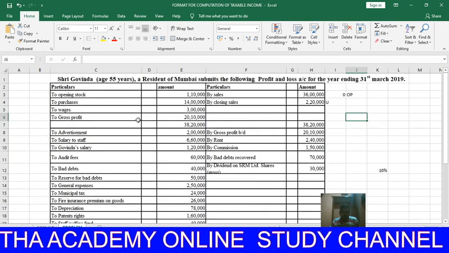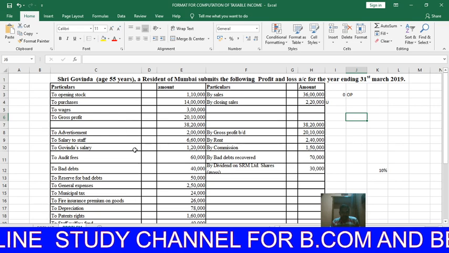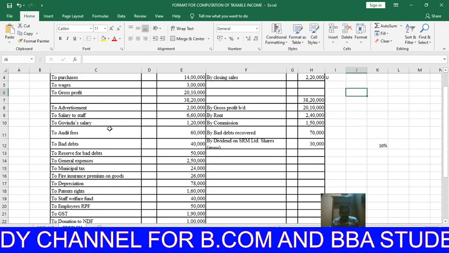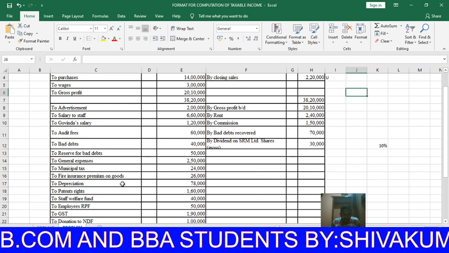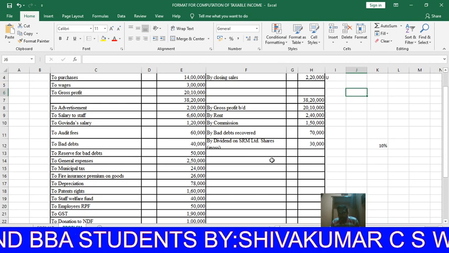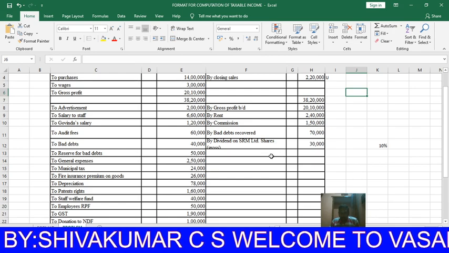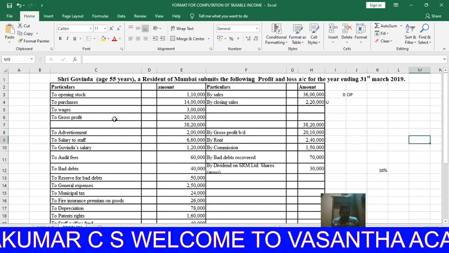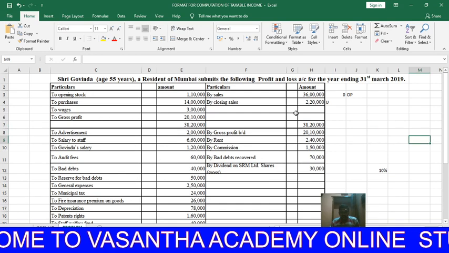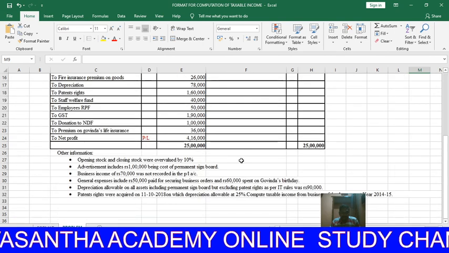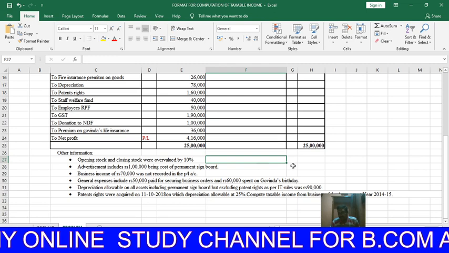Let us start. Now I am going to give treatment for various items. In the debit side of the profit and loss account, I marked disallowed and allowed expenses, and in the credit side I marked allowed income. Here first I am going to solve opening stock and closing stock. In the adjustment as given, opening stock and closing stock were overvalued by 10%.